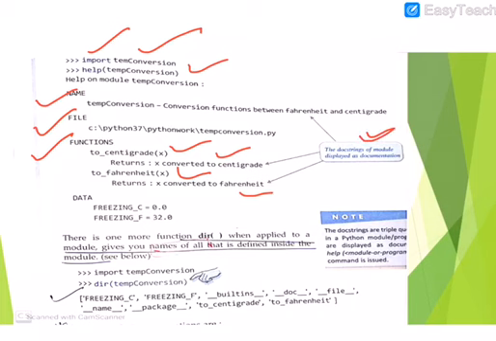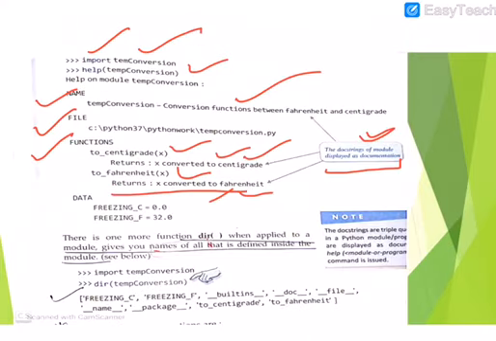The doc strings of the module display the documentation. See here, these were doc strings. See here, x converted to Fahrenheit returns this. So this is your doc string, and data means constant.